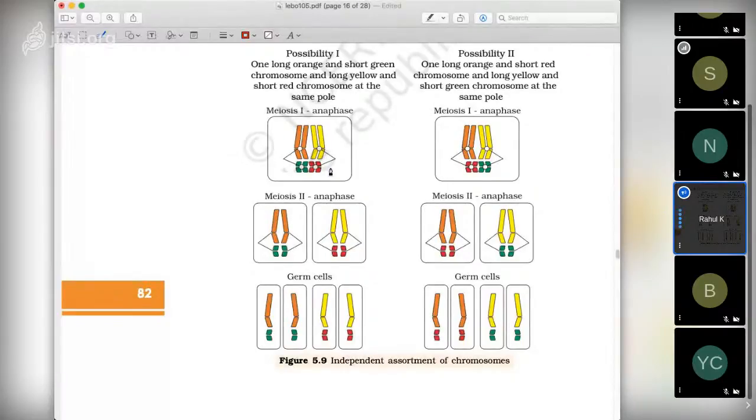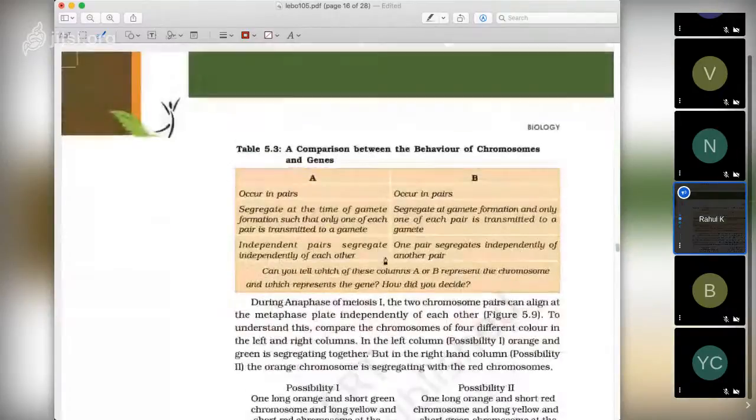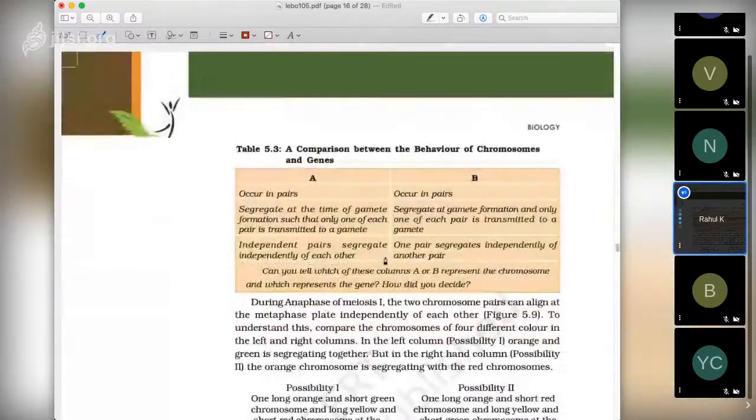So orange and green can go in one, and yellow and red can go in one. In the same way, orange and red can also go in one, and yellow and green can also go in one. So these are pairs which are independent of each other. So these are chromosomes. Independent pairs segregating independently of each other is chromosome. And one pair segregating independently of another pair is genes.